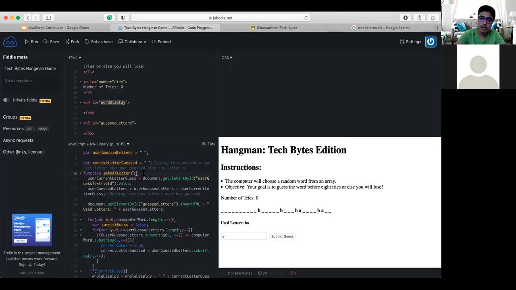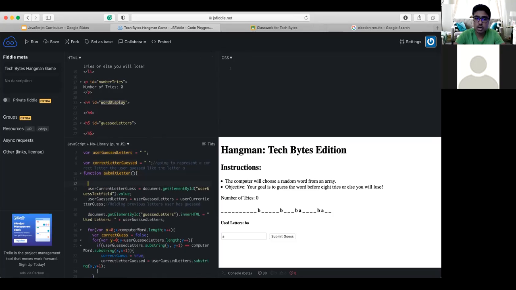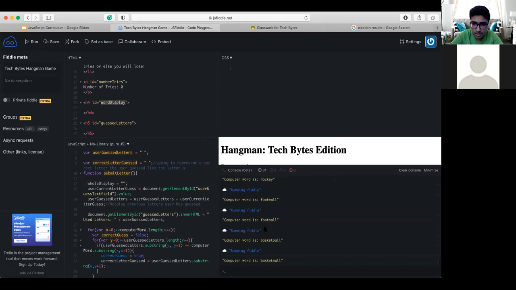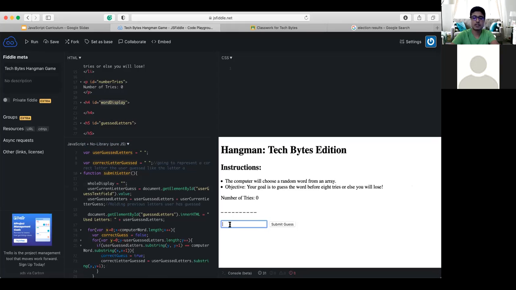So the first thing which I'm going to do is whenever this function is called, I'm going to reset our display to empty quotes, because at that point, it should be representing nothing. So just like that, and now, guys, if I hit run, what word are we dealing with? Let's take a look. Basketball still, it looks like. So if I enter the letter B, voila. So nice and cleanly formatted.